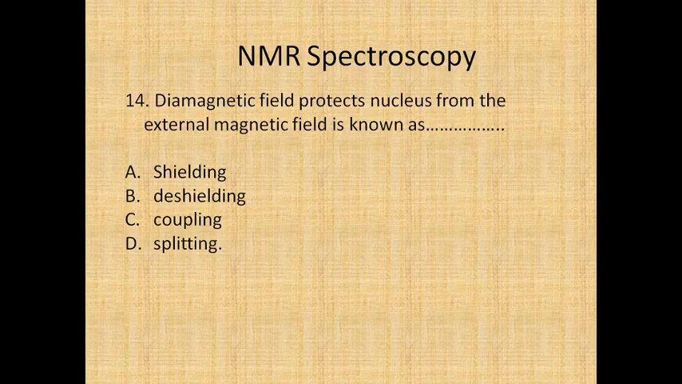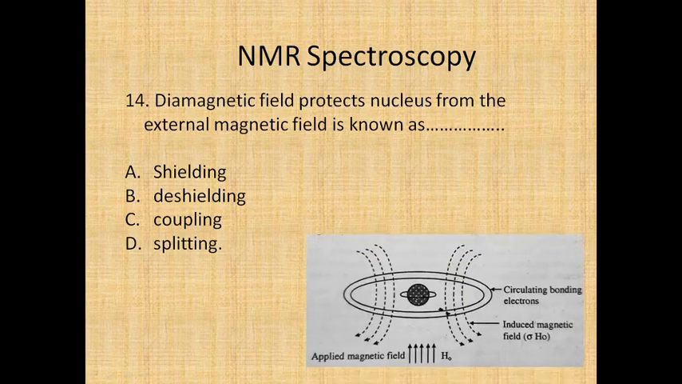The diamagnetic field protects the nucleus from the external magnetic field. This is known as: option A, shielding; option B, de-shielding; option C, coupling; or option D, splitting. We have just seen the same thing. This is the spinning nucleus and this is the applied external magnetic field. As this induced magnetic field is opposing the applied external magnetic field, the nucleus is going to be protected, and when protection is there, it is shielding, and hence the answer will be shielding.